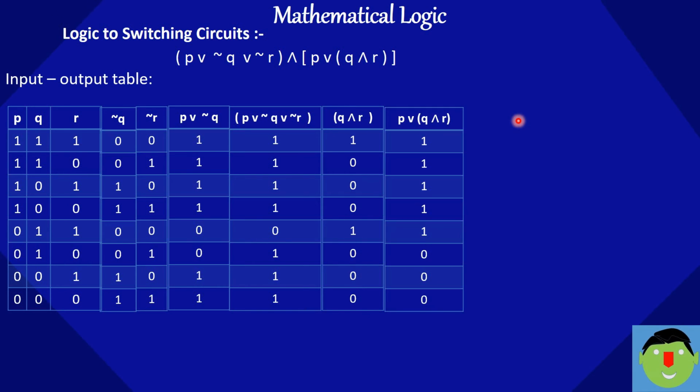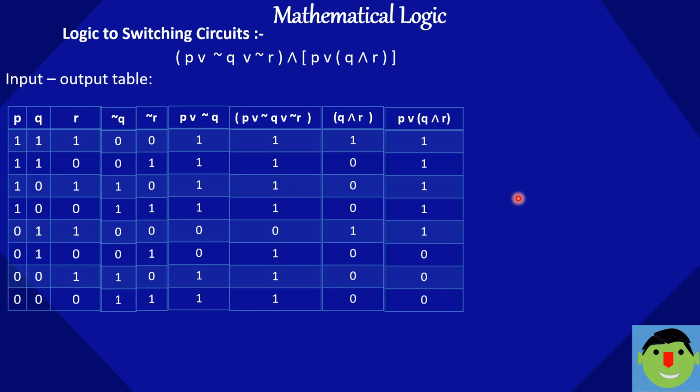Okay, so next P or this one. Either P on or this one on, then only the lamp will be on, or both should be on, then only our lamp will glow. So 1 1 1 1 0 comes.